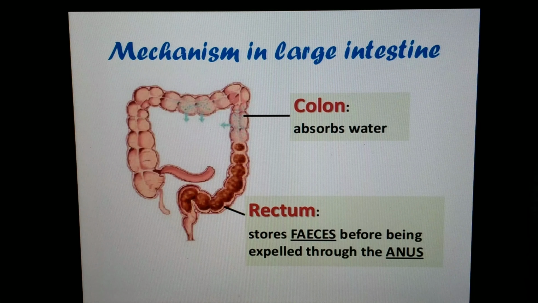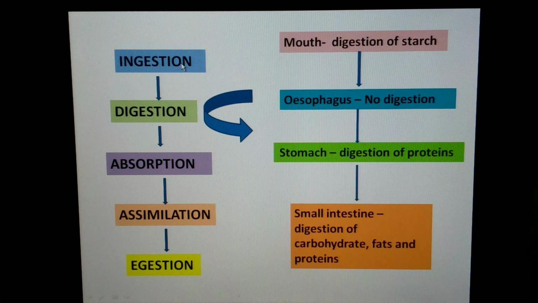The fecal matter is removed through the anus, and this process of ejecting the waste product is called egestion.